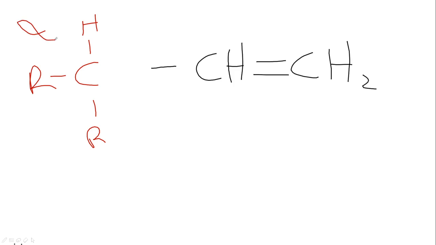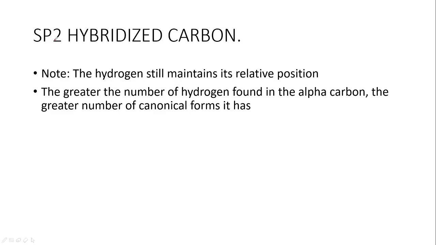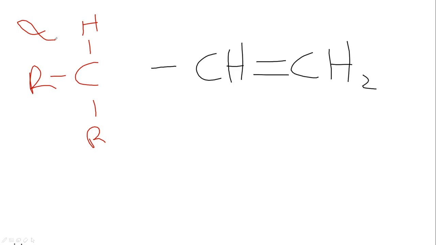Okay, that's good. Now this is what I mean by the unsaturated, sp2 hybridized carbon with at least one hydrogen atom attached to it. This is the one hydrogen atom. This is it. Now this is the sp2 hybridized carbon. Now, like I said earlier, let me just give you a hint.